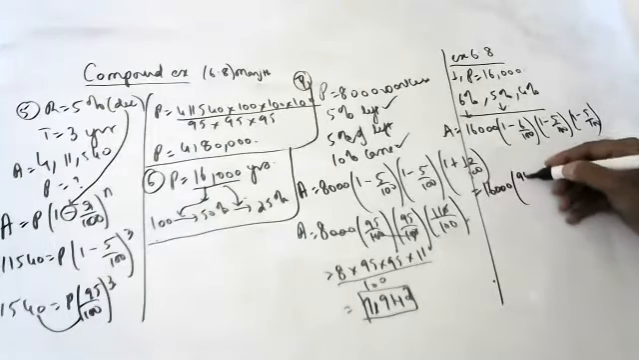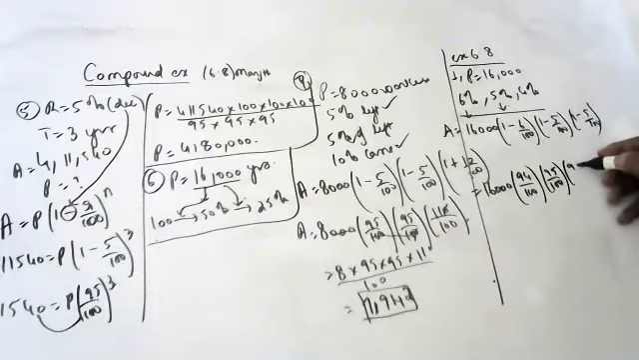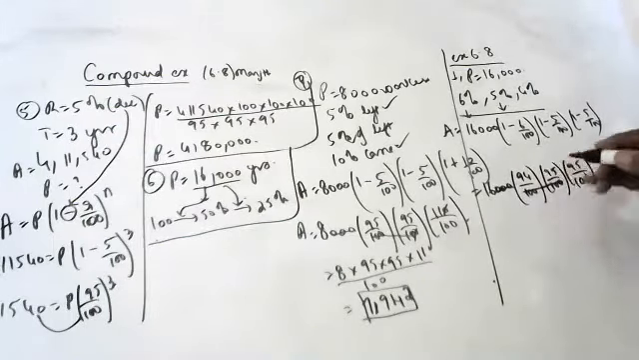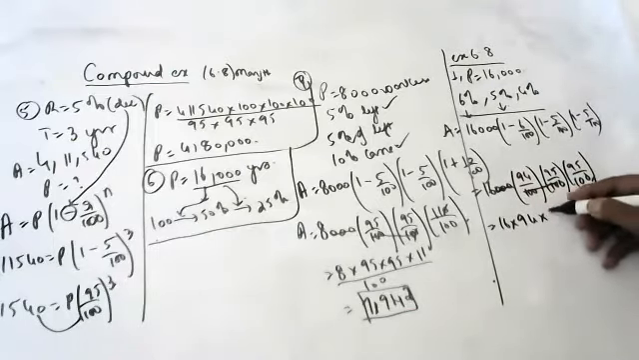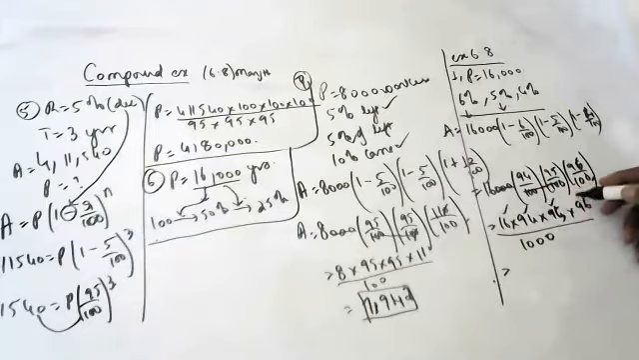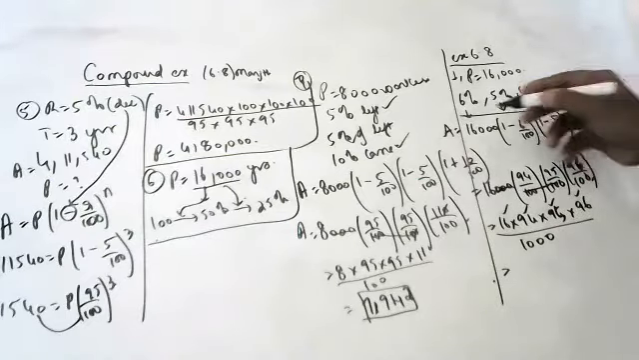16,000 into 94 by 100, 95 by 100 into 96 by 100. 3 zeros gone. Here 1 zero is left over. So 16 into 94 into 95 into 96 by 1000. Can anyone help me? What is the answer? What will be its value after 3 years?